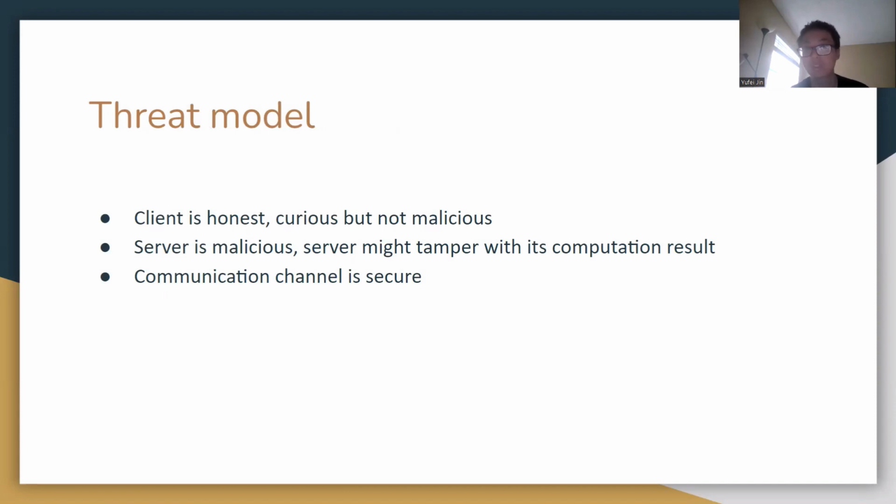And it is curious means that if something is exposed to him, for example, if one client accidentally gets the information from the other client, it will use it. So it means that the privacy is compromised in that case. But not malicious means that it will not deliberately do something to achieve the other client's data. And also we assume that the communication channel is secure, which means that there's no man in the middle attack or something.